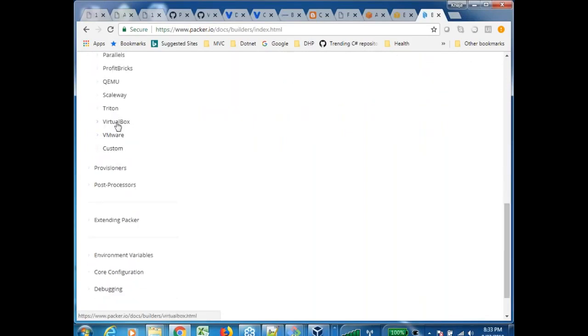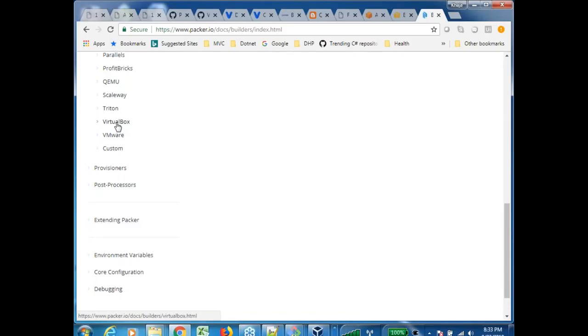And there is also, that's the whole point which I'm trying to make. Almost all the popular virtualizers are supported over here. You have hypervisors as well as clouds. All right, so builder is where you want to create this image, right?